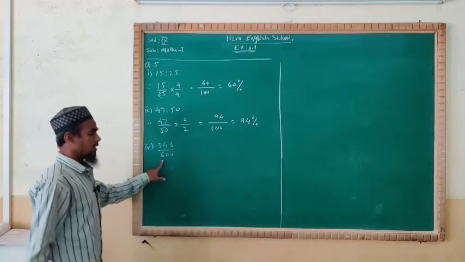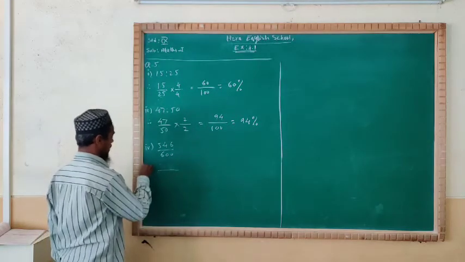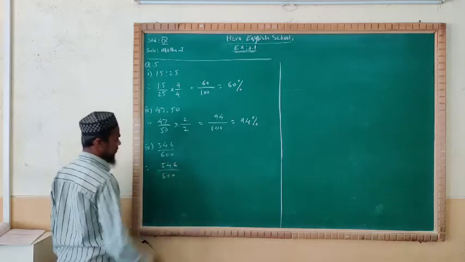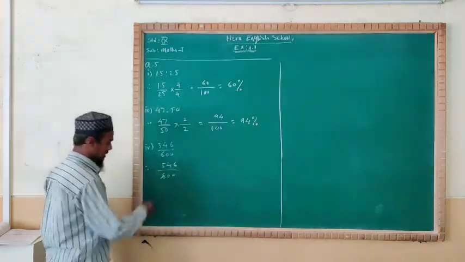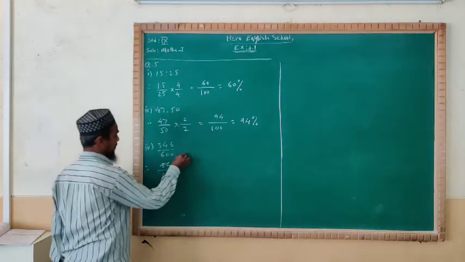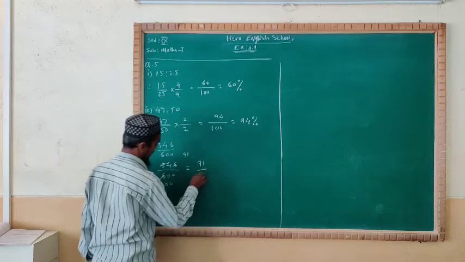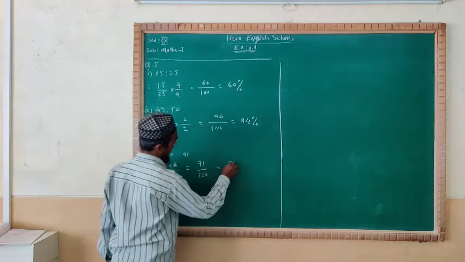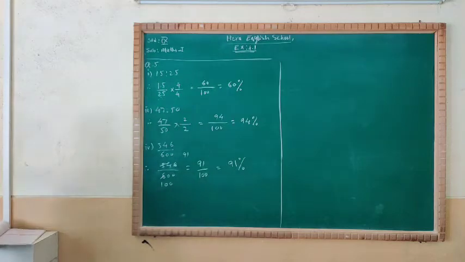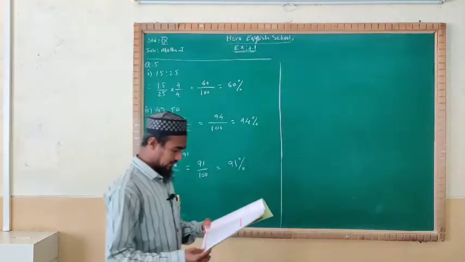Now see the fourth one very well, 546 upon 600. Here we are given the denominator more than 100, so we'll reduce it to get the 100 downside, means 600. 546 upon 600. Now divide by 6, 6 1s are 6, 0 0 as it is. 6 9s are 54, 6 1s are 6. Now we got here 91 upon 100 means 91%. Got it everyone? You can do the remaining questions very well.